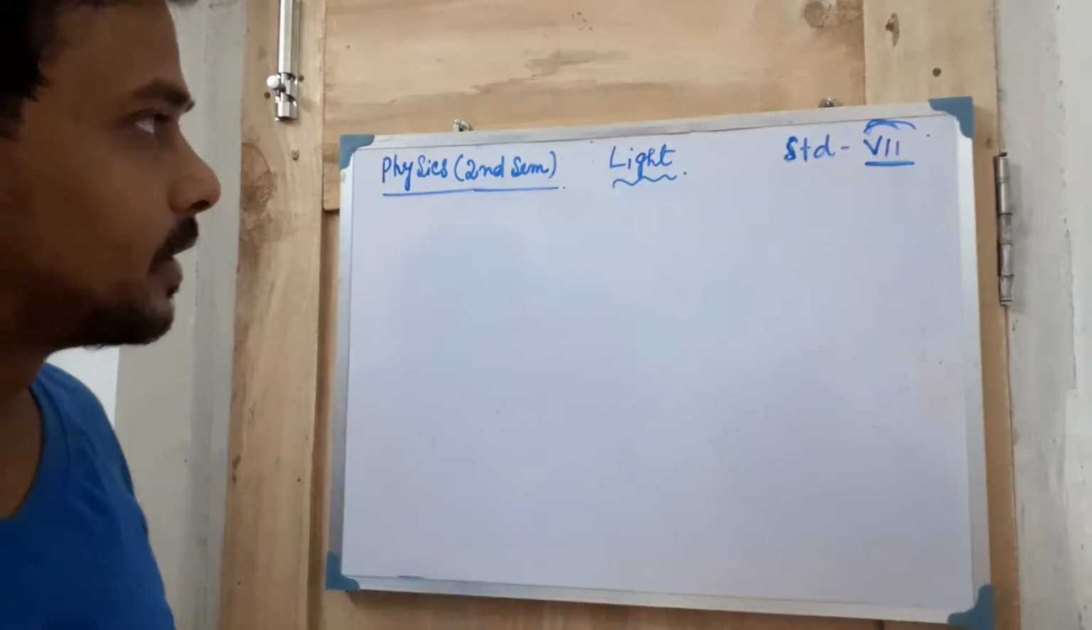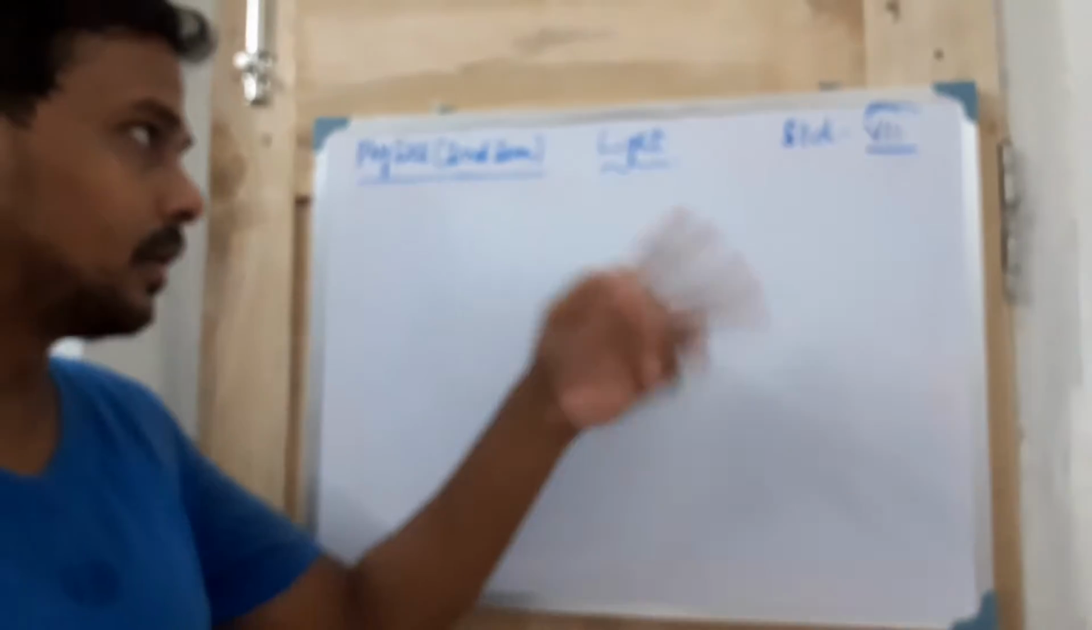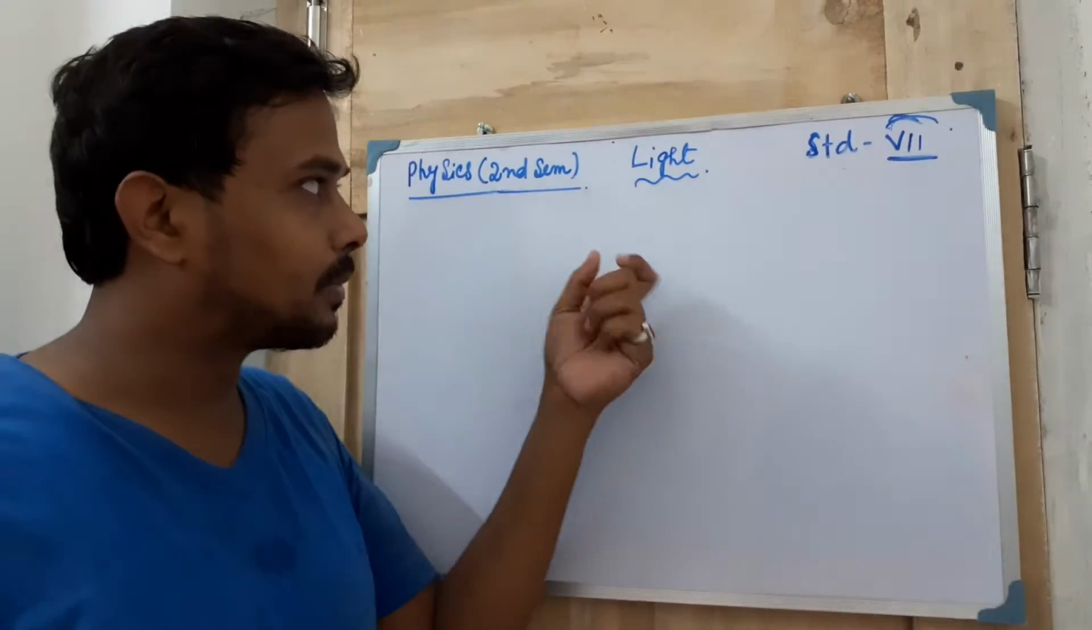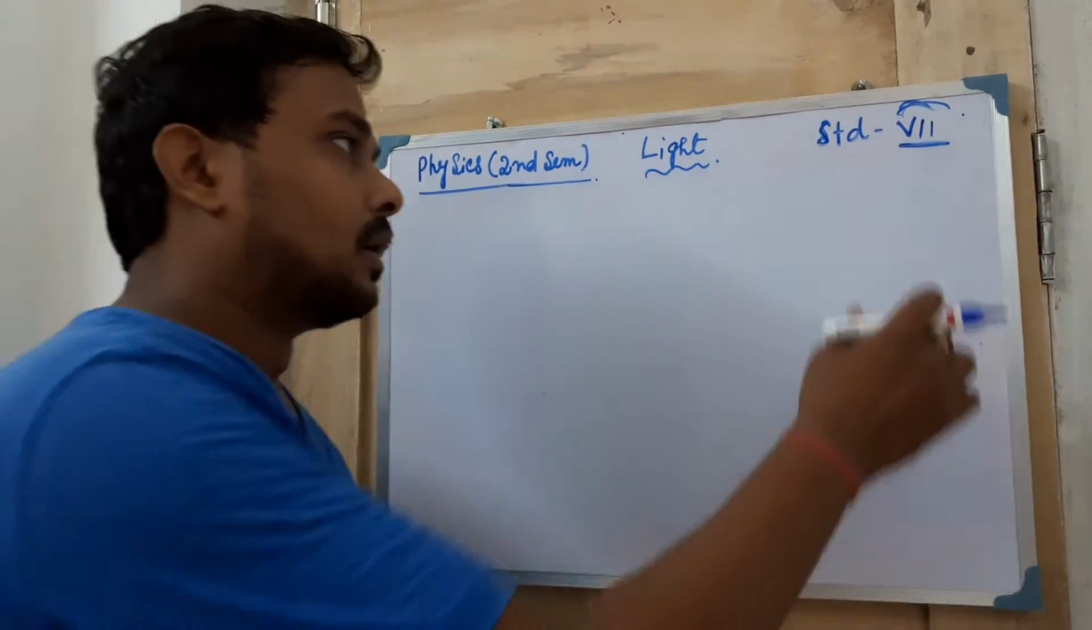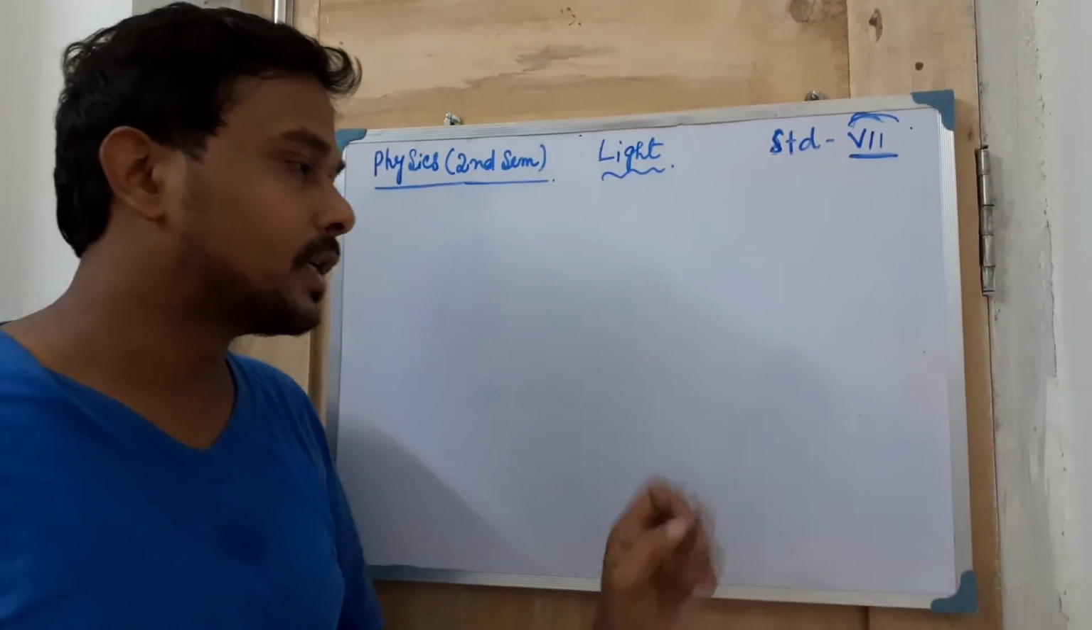Okay, students of class 7 standard, today we will continue the same chapter, light, that we started in the last video. You can see the physics, the second semester. This is the first chapter of the second semester. A few things I have already told, and today I will tell you a few more things.